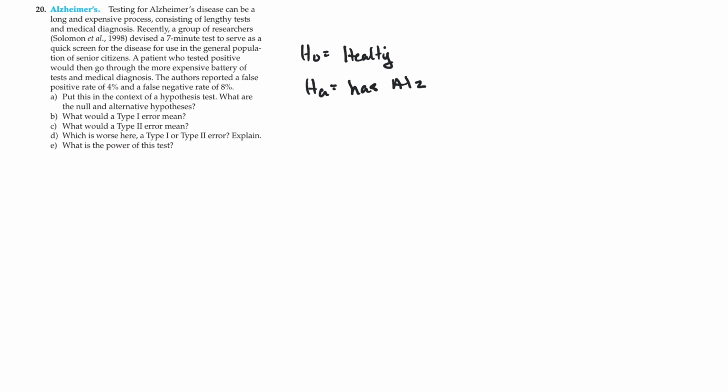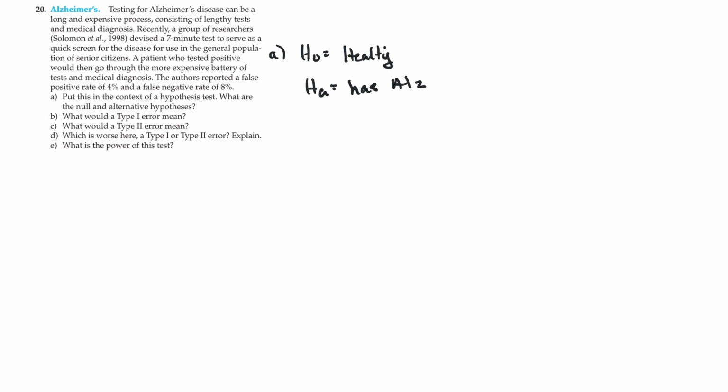For number 20, for part A, first of all, in order for me to do this, part A has to happen first. If we're going to ever talk about type 1, type 2 errors or things like that, I have to have an idea of what the actual null and alternative hypotheses are. I can't make a decision and I can't tell you what a type 1 or type 2 error is without knowing it.